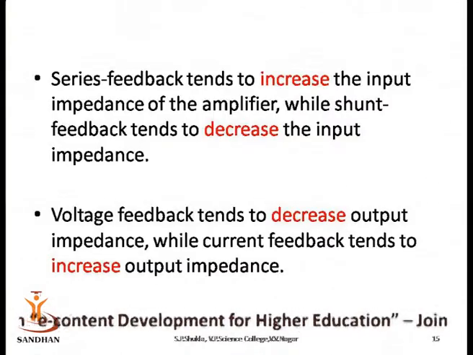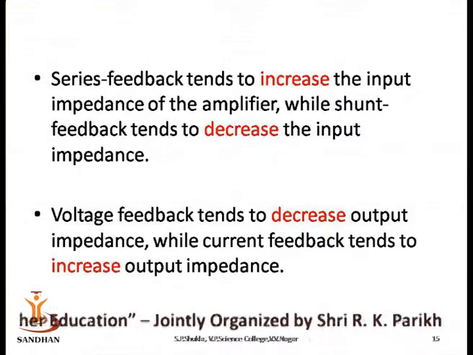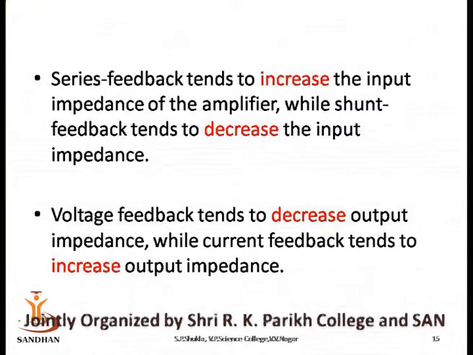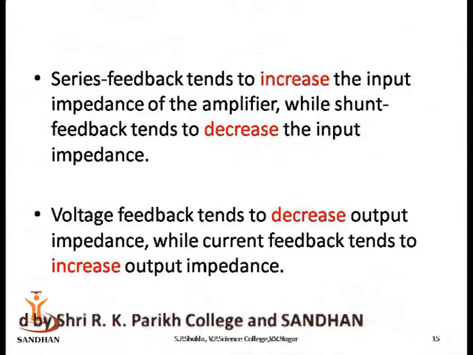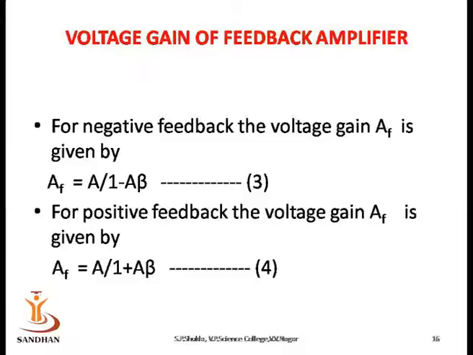Series feedback tends to increase the input impedance of the amplifier, while shunt feedback tends to decrease the input impedance of the amplifier. Voltage feedback tends to decrease output impedance, while current feedback tends to increase output impedance. Voltage gain of the feedback amplifier: for negative feedback, voltage gain AF is given by AF is equal to A upon 1 minus A beta, while for positive feedback, voltage gain AF is equal to A upon 1 plus A beta.